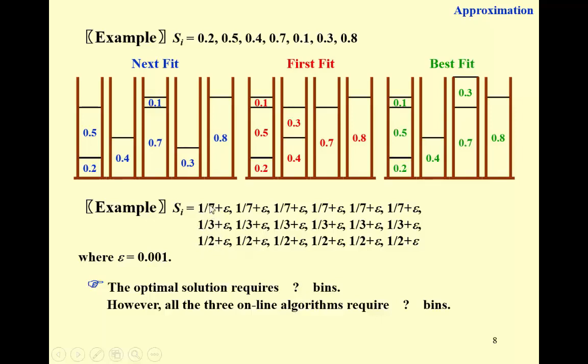So we can pack every 3 of them in 1 bin, and we only need 6 bins. However, if we pack those items according to the given order, one by one, what do we get? All the 3 online algorithms require 10 bins.